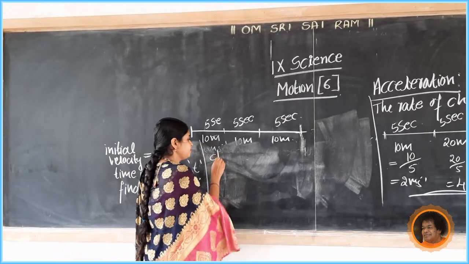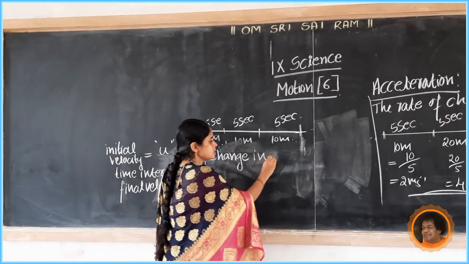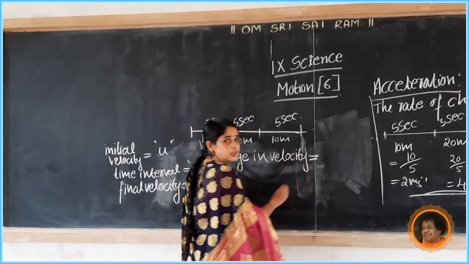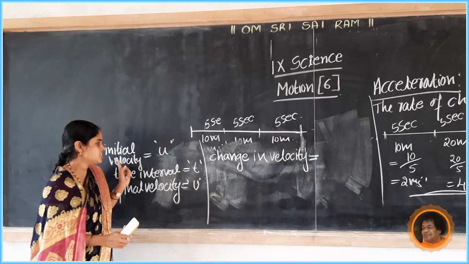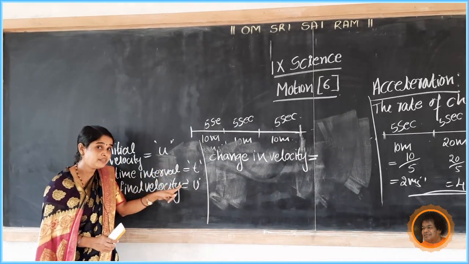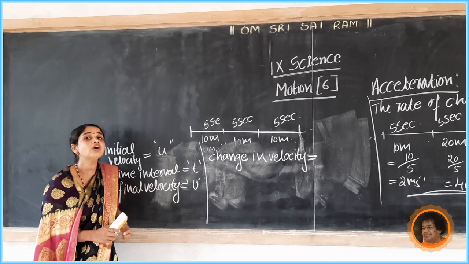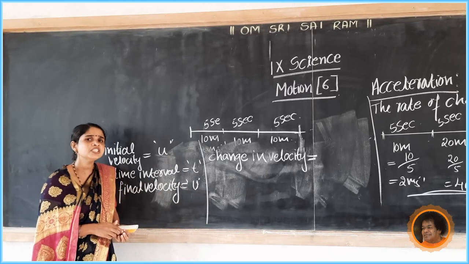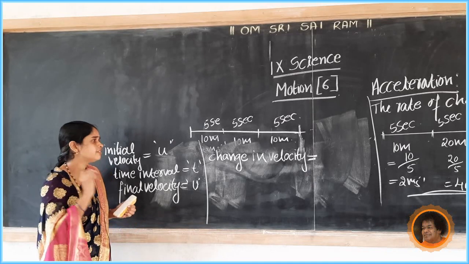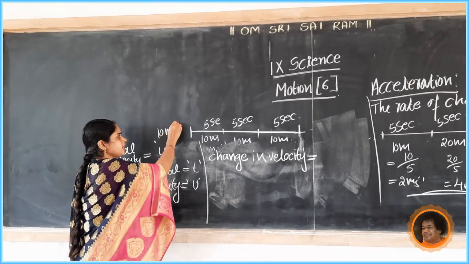Then what is the change in velocity in this case? Calculate the change in velocity. The initial velocity is u, and after t seconds it attains a velocity v. I give one example. The velocity is 10 meter per second.